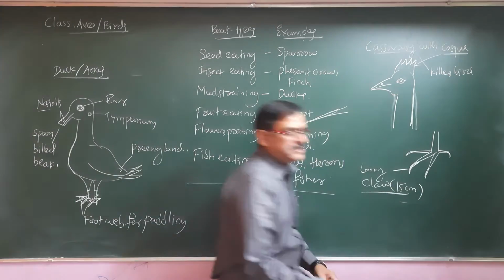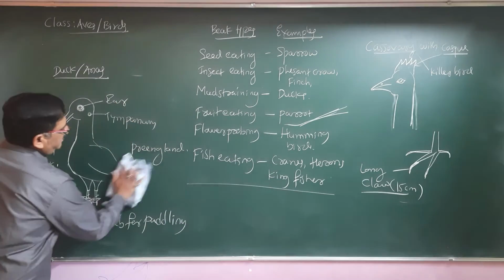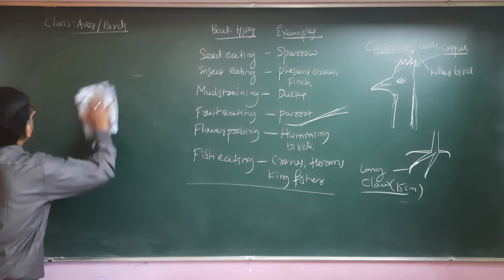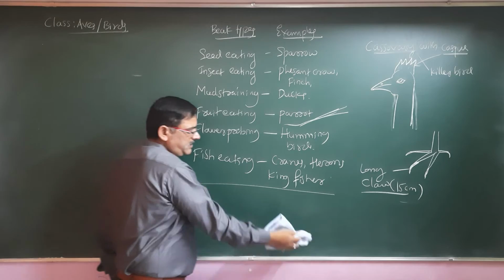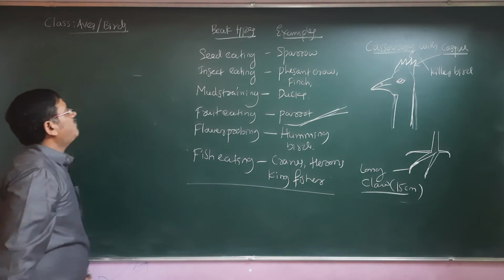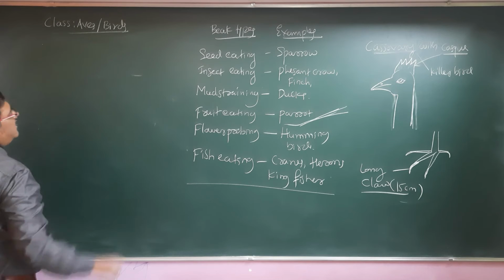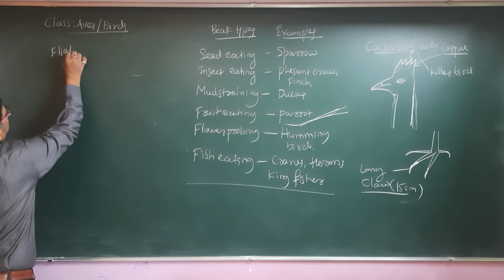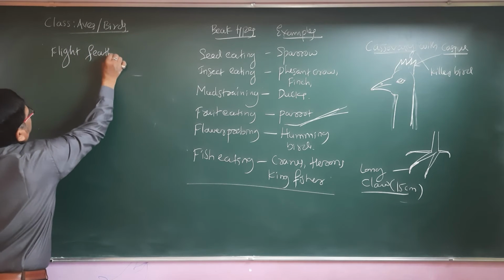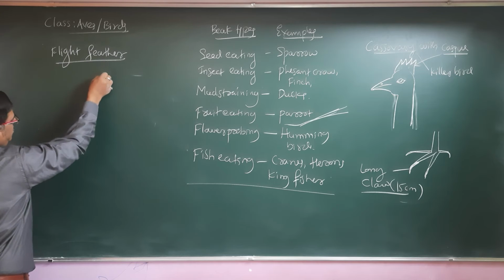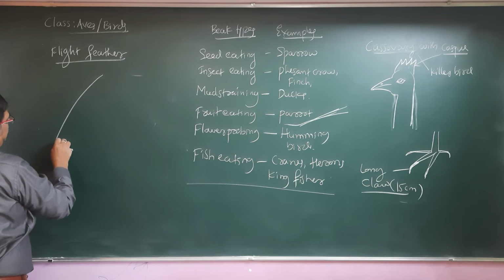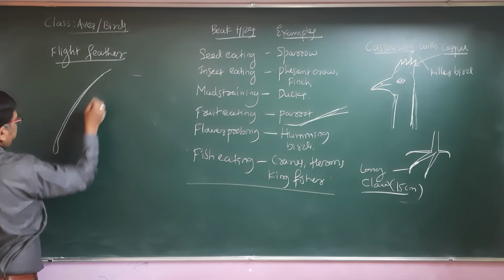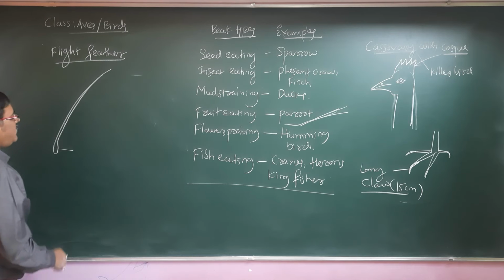There is one more important thing, yes, the bird exhibits different kinds of feathers. So we need to understand what the different types of feathers are. Basically, I am going to mention the two well-known types of feathers. One is called the flight feather, the other one is called the down feather. So the flight feather can be seen in the adult bird. This feather has a long central stalk we call the rachis, and this is called the calamus.